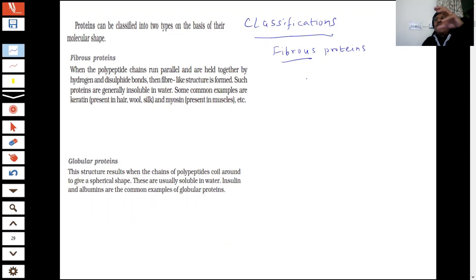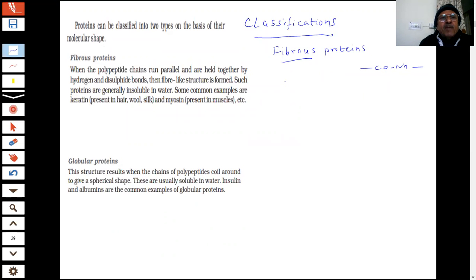You are saying there are amino acids, and they are linked. How many? You are saying more than 100 and you get proteins. And always what is there in between them? A peptide bond, CONH. If there are two amino acids, how many peptide bonds will be there? One. Three, two; four, three. Once they ask what is the number of peptide bonds when the amino acids are 10. How many peptide bonds will be there if the amino acids are 10? Nine. So be careful about the questions.